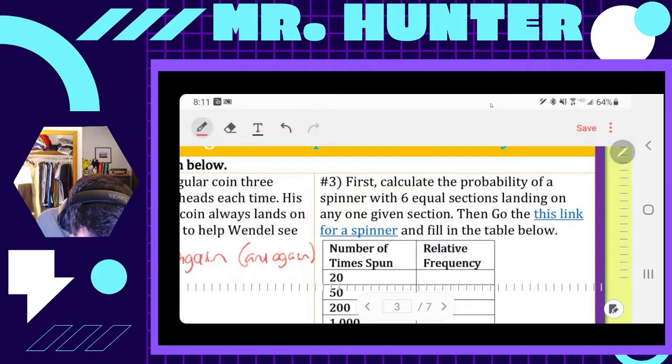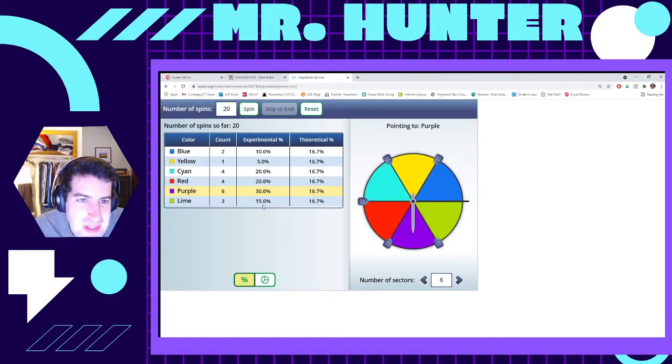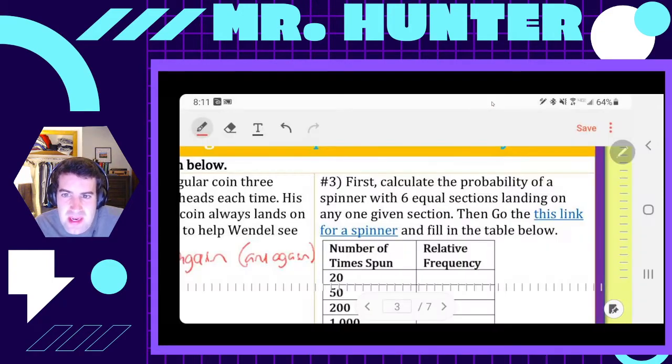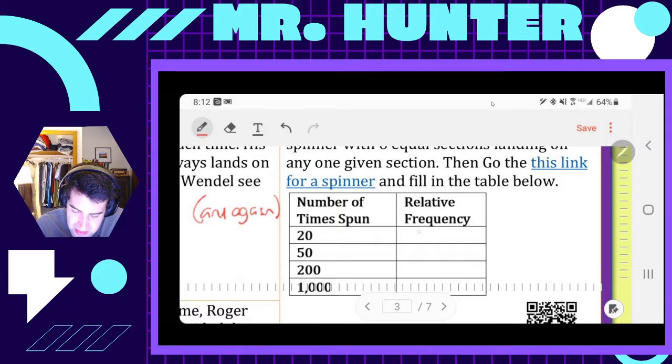We're calculating the probability of a spinner with 6 equal sections landing on any one given section. Let's actually pick a color and focus on that color. So let's focus on which one's furthest off, purple. Or we could do yellow. Let's actually go with yellow. Poor little yellow. So yellow for right now had 5%, which was only 1 out of those 20 spins landed on yellow. So 0.05.